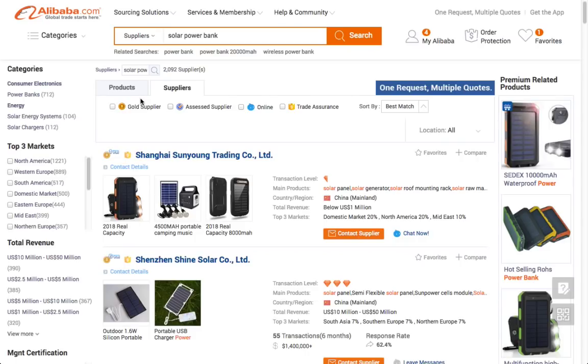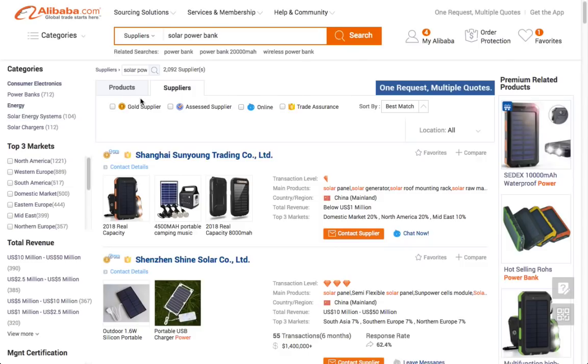My suggestion is that if you're just getting into this business, and you have your product research from some other tools and now you're coming to Alibaba.com, you can first search by the products.